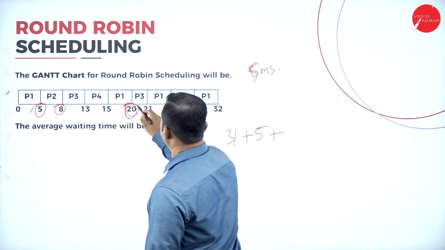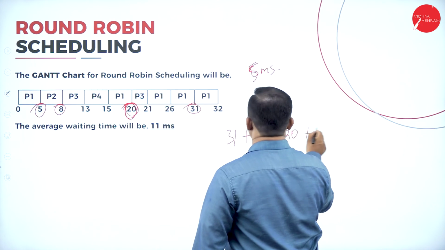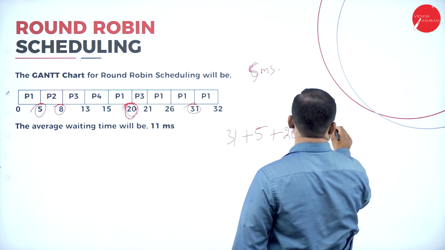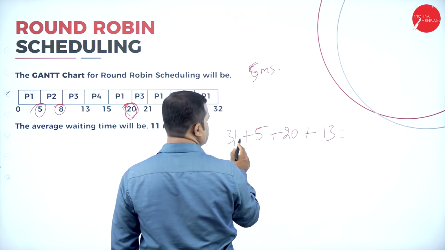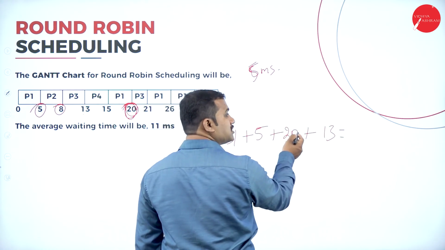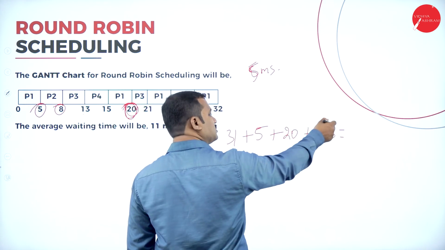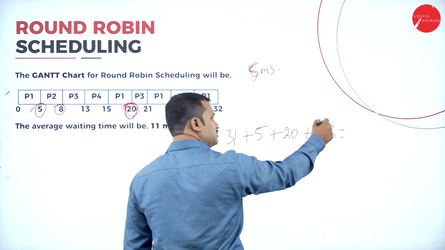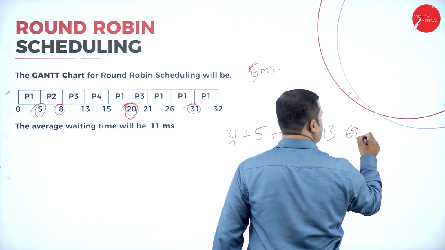So if that is the case, 31 plus 5, P2 completed, waiting time 5, plus P3, the 20th millisecond, plus P4, the 13th millisecond. So totally it turns out to be 31 plus 5, 36, plus 20, 56, plus 13, 69 milliseconds.